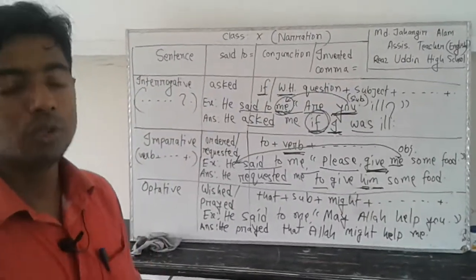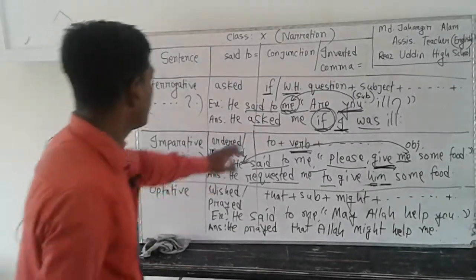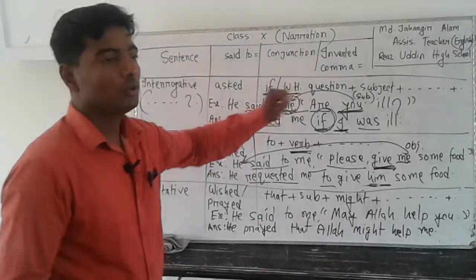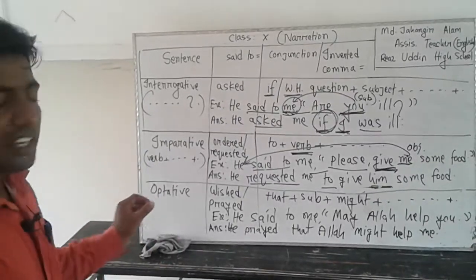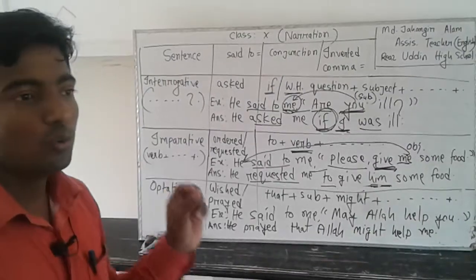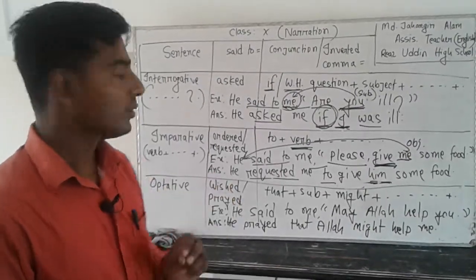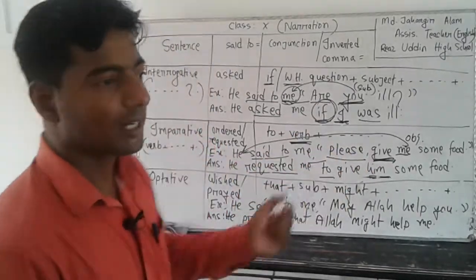For the conjunction we will use that plus subject, like we or they should, and then verb, and then the person change will be done.